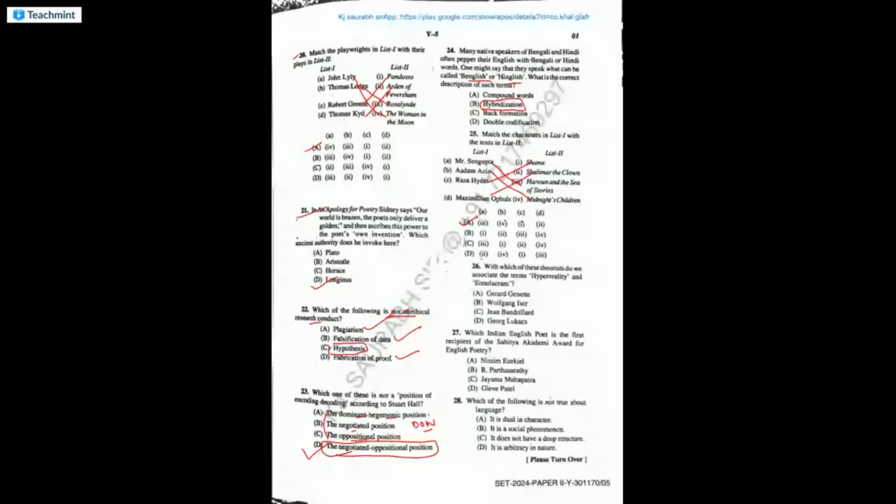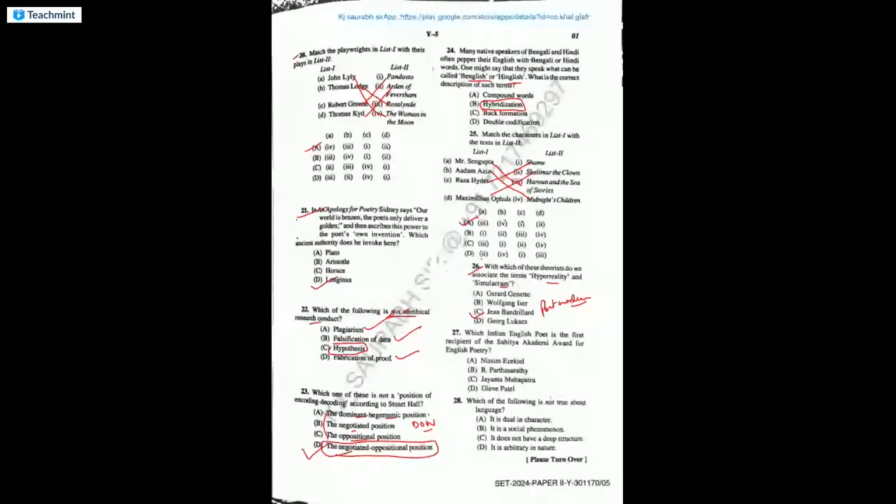Okay, with which of these theorists do we associate the terms hyperreality and simulacra? So Jean Baudrillard is the answer. It's a very important question from postmodernism. Hyperreality and simulacra. He also wrote Simulacra and Simulation.